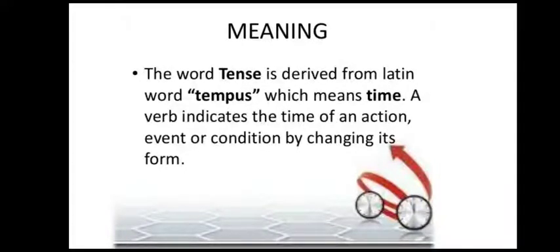A verb indicates the time of an action, event or condition by changing its form. Basically, tense tells us about an action or event with various changing forms like past form, present form, future form.